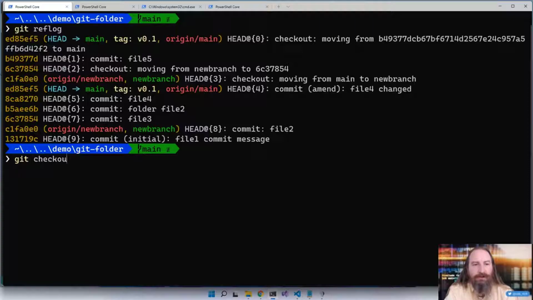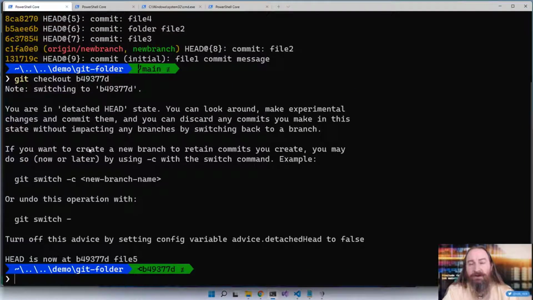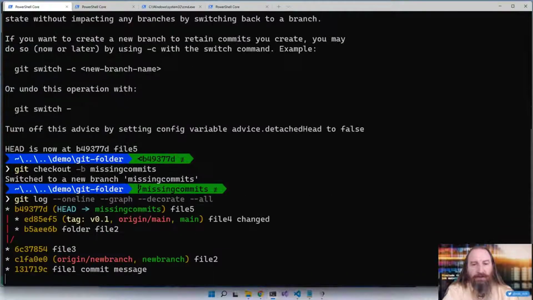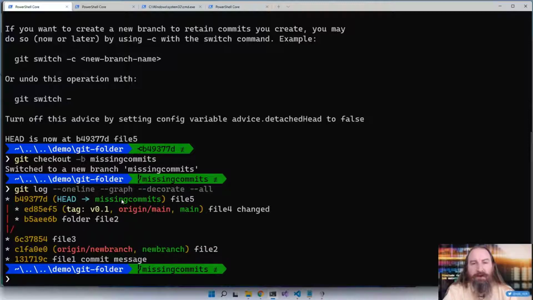So let's git checkout that commit. Now we have the scary message, but we understand completely what this says. We don't have a branch yet. So let's git checkout -b, which will both create and check out this branch, missing commits. git log --oneline --graph --decorate --all. And we can now see that we have that new branch that we had missed before. Reflog is a great way to be able to find that. We also now have our head pointing at a real branch, so Git is a little bit less freaked out. And now we have that branch in place.